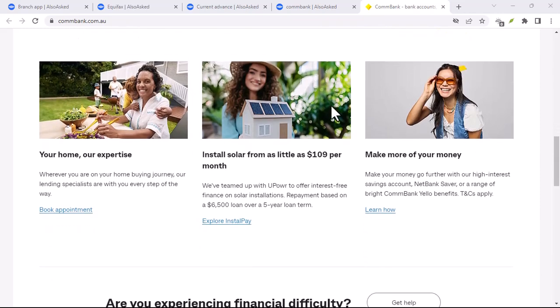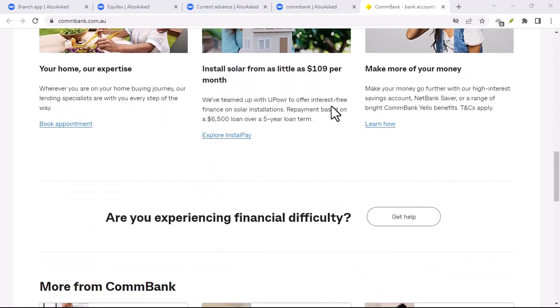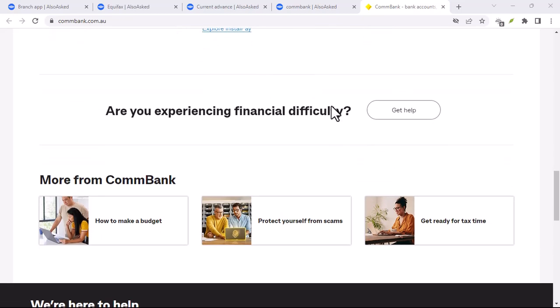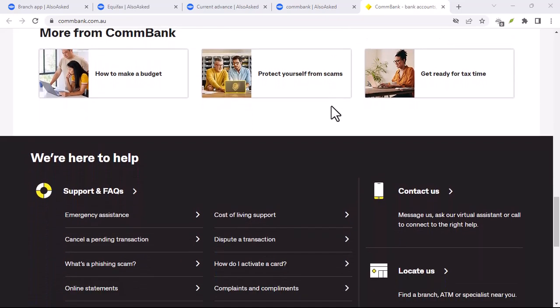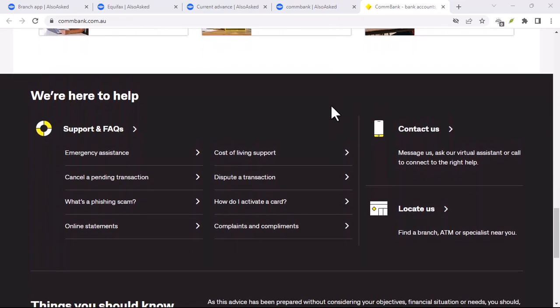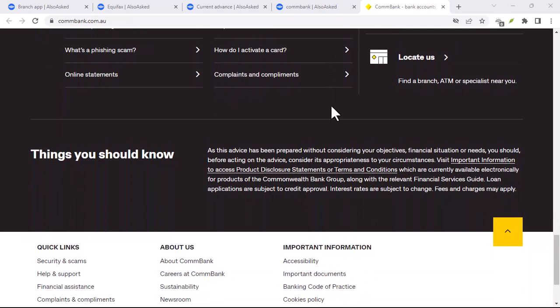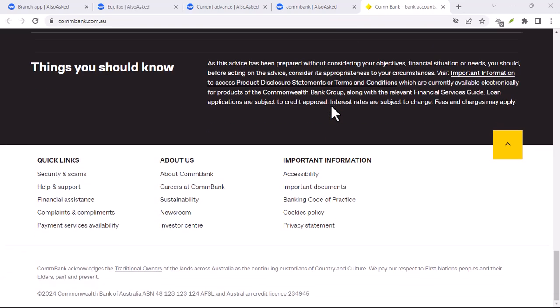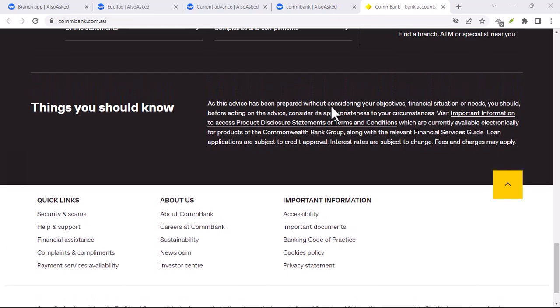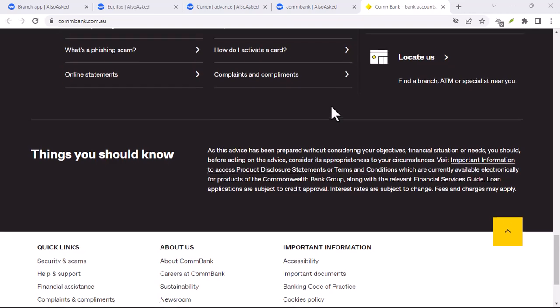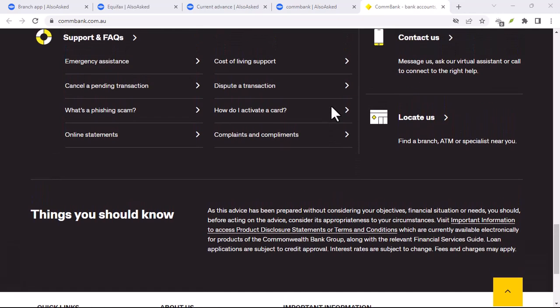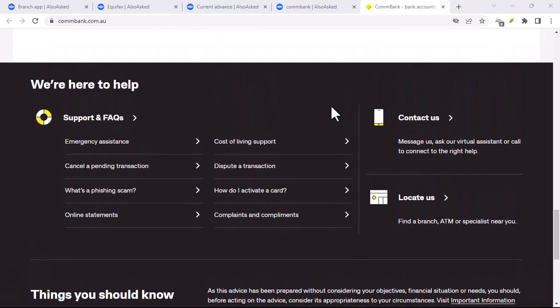Additional tips. Save a copy. Once you obtain the proof of balance, make sure to save a digital or physical copy for your records. Check for fees. Some banks may charge a fee for obtaining a proof of balance, so inquire about any applicable charges. Consider a statement. If you need a more detailed overview of your account activity, you can request a full statement instead of just a proof of balance.